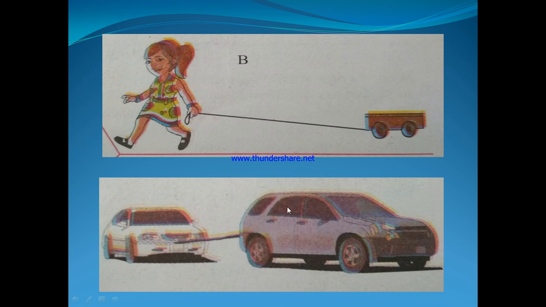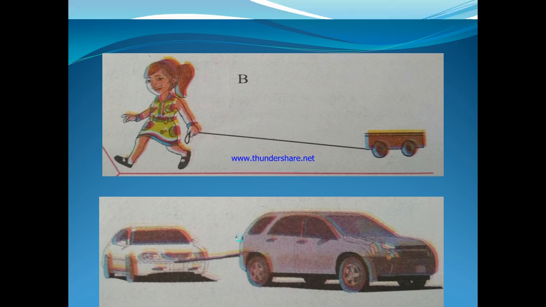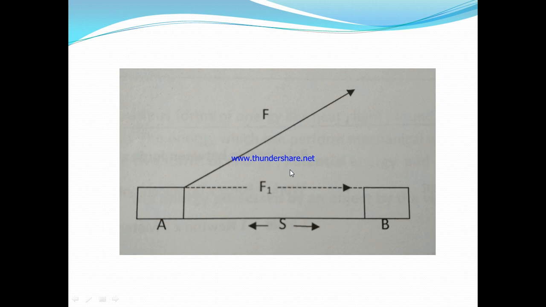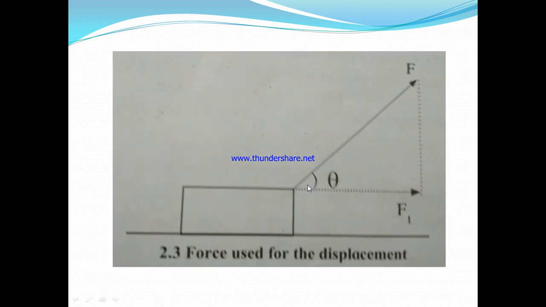In both pictures B and C you will notice that the displacement of the object is in one direction while the direction of force makes a certain angle. It is inclined. Now in this picture, this is the direction of force. The girl is pulling the toy at an angle, but the toy moves in this direction. What does it indicate? This is the direction of force, while this is the direction of displacement of the object. Under this condition, an angle is developed.